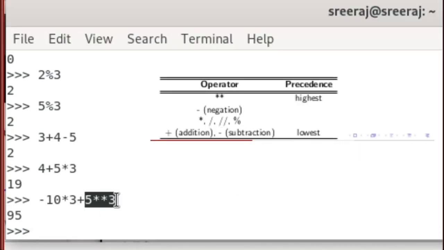The order of operations applies as follows. 5 is first taken to the power of 3, because exponentiation has the highest precedence, as we have already seen.